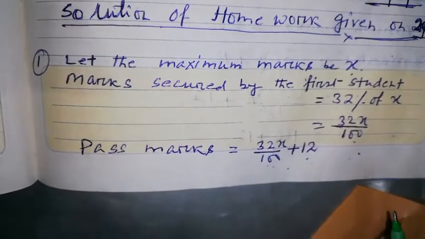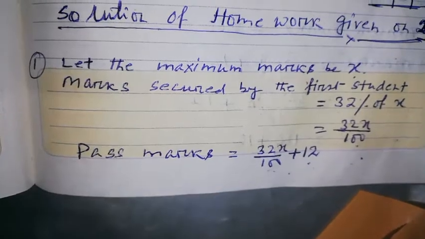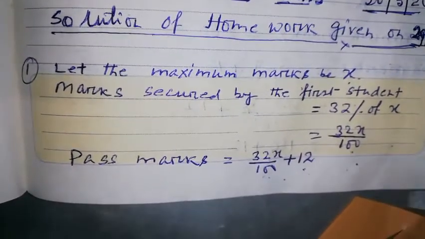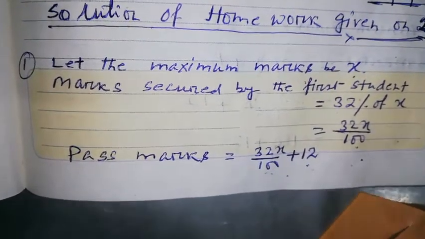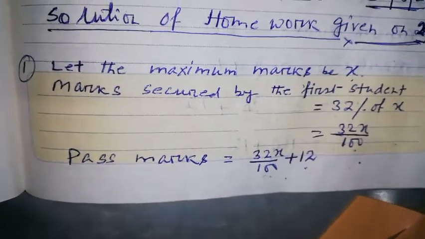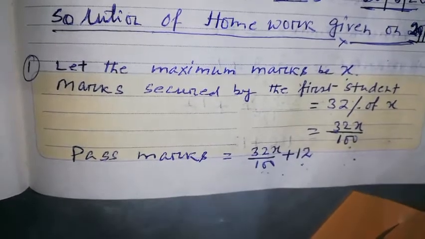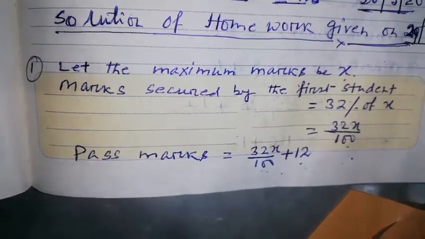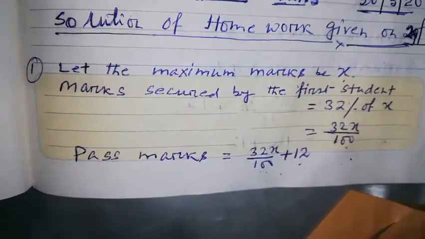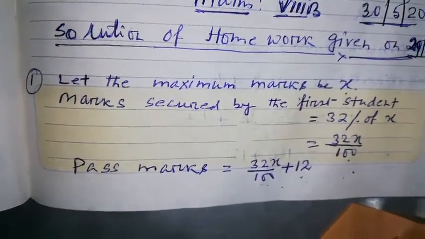So what is the pass mark? 50 minus 10 is equal to 40. And what do you notice? In both cases, the pass mark is 40. So for the first student and the second student, the pass mark is equal. Just remember these two points, then it will be very easy for you to understand these problems.